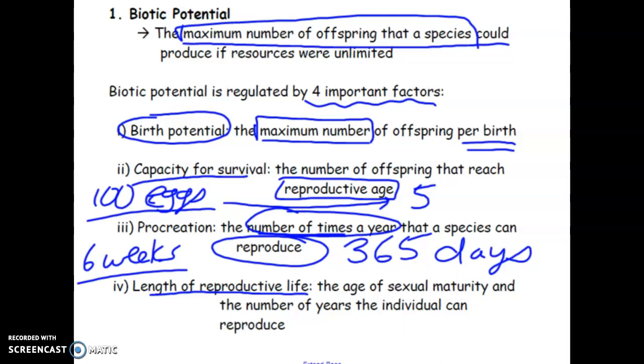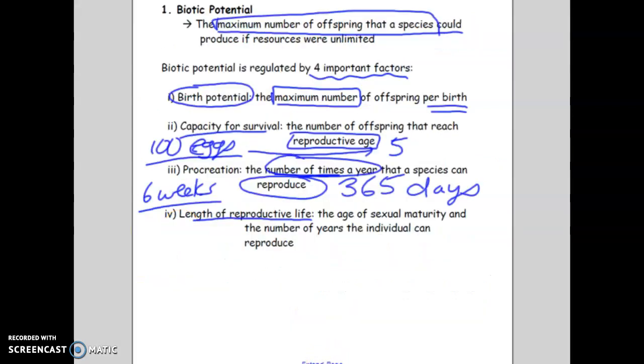Think of humans. Let's say humans have a lifespan of 80 years. Depending on male versus female, this is different. Maybe a female can start reproducing once they get their menstrual cycle, from age, let's say, 13 until they hit menopause, where they're no longer producing eggs to have babies.